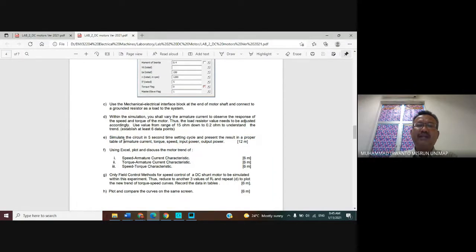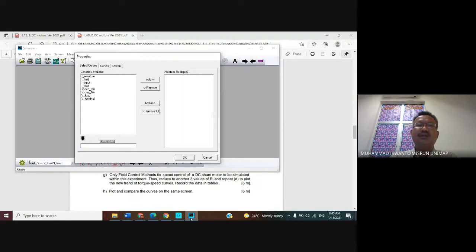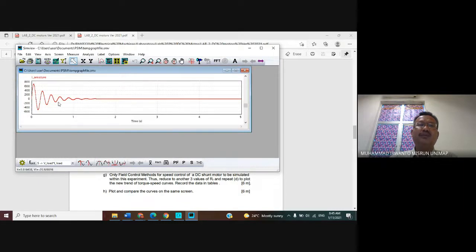Waveform of the armature current, torque, speed, input power, and output power. Now, first, armature current. Choose the armature current, I armature, in the variable available. Click button add, and then click button OK. We obtain it like this.